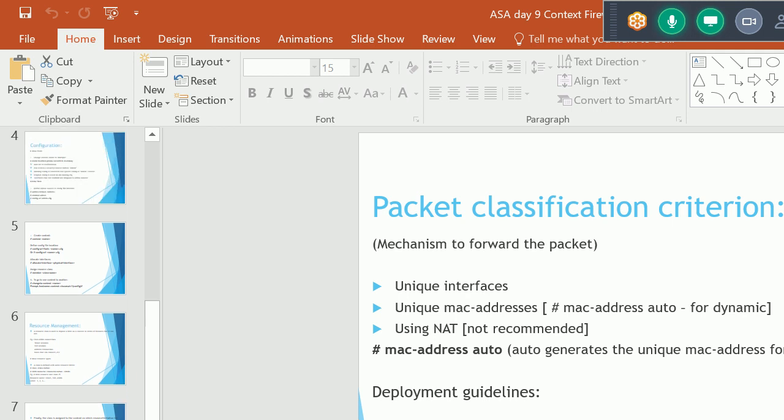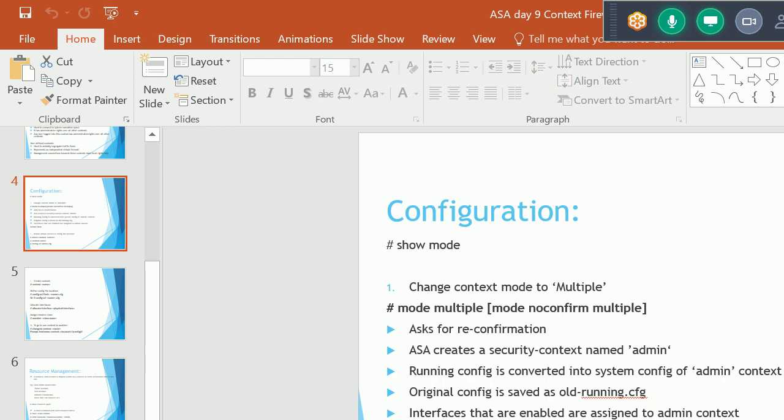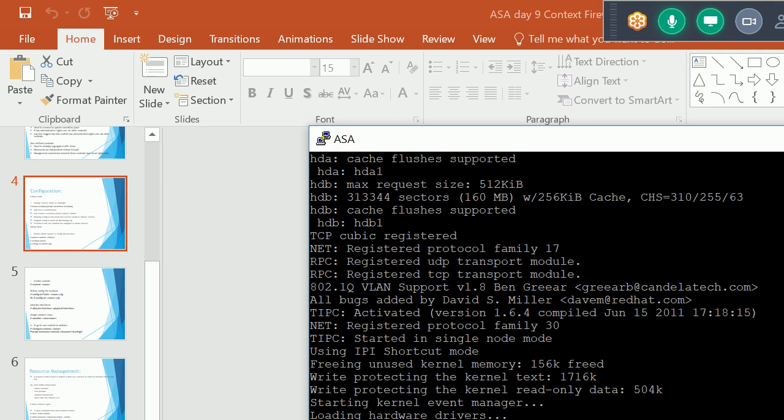So let me check whether my ASA has come back or not. It is still starting. It takes some time.